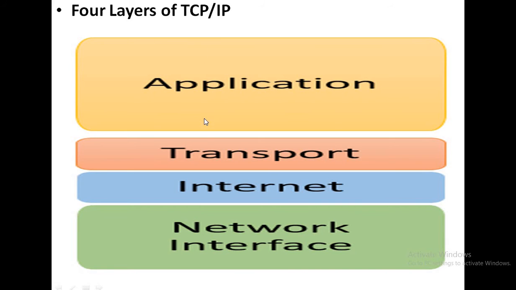So next is the transport layer. The transport layer provides data transport or data exchange from a process to another process, or from a process on the source system machine to a process on a destination system. That means process to process information transfer or data transfer is the responsibility of the transport layer.